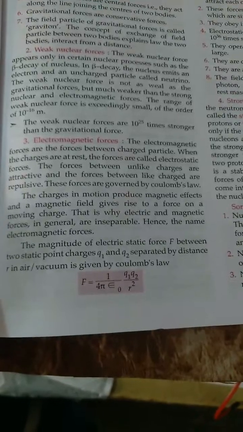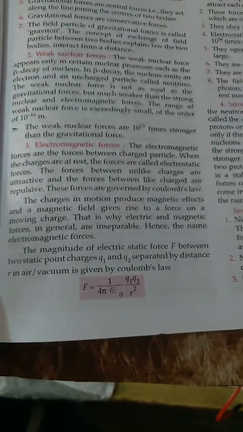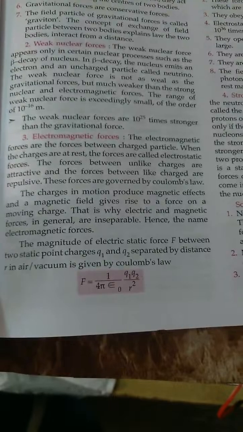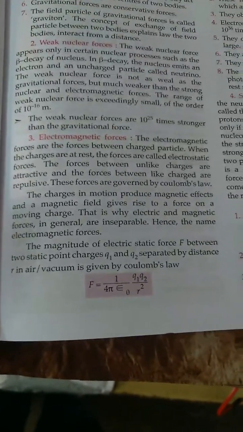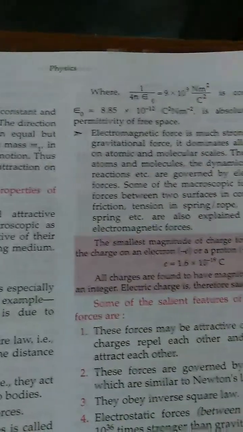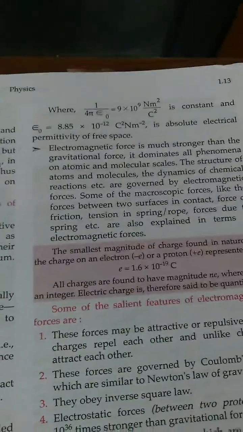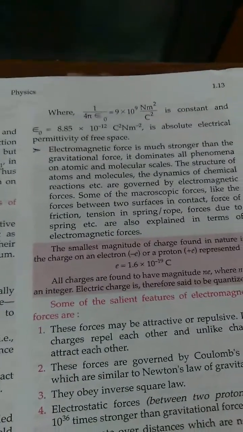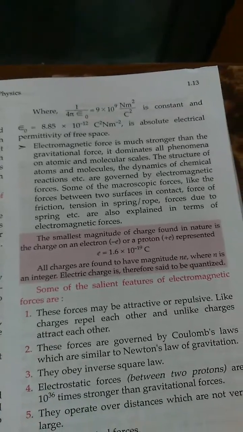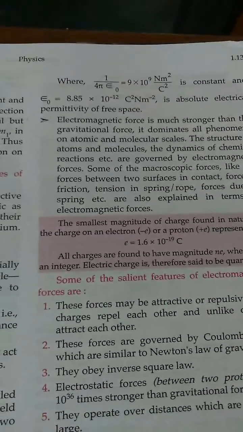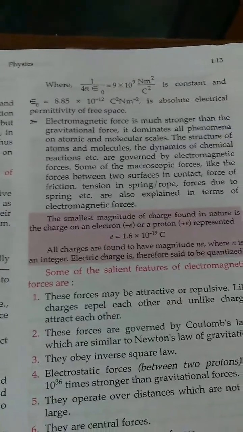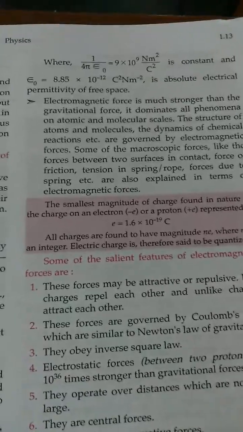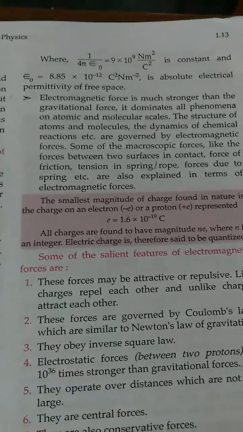The magnitude of the electrostatic force F between two static point charges Q1 and Q2 separated by distance r in air or vacuum is given by Coulomb's law, where 1/4πε₀ = 9 × 10^9 N m²/C² is a constant, and ε₀ = 8.85 × 10^-12 C²/N m² is the absolute electric permittivity of free space.